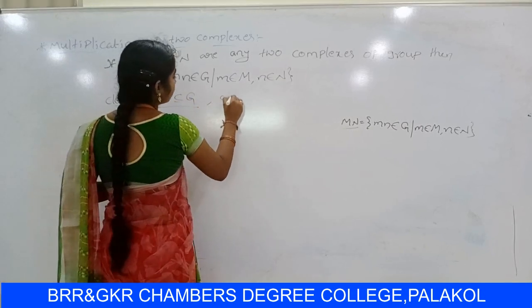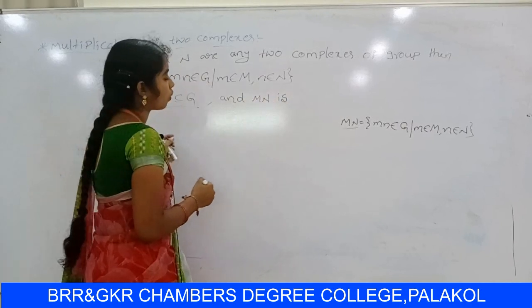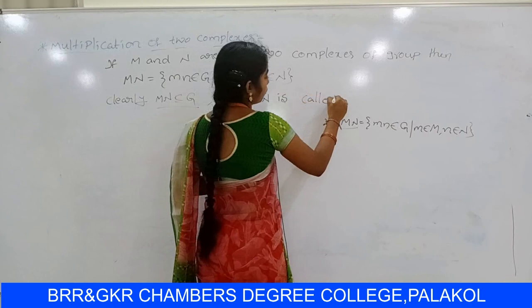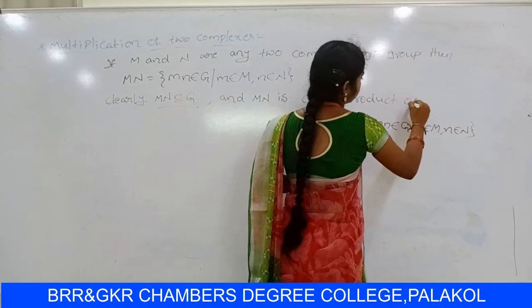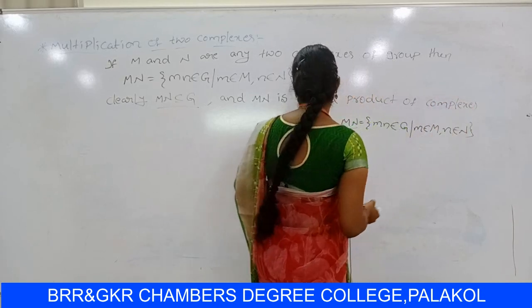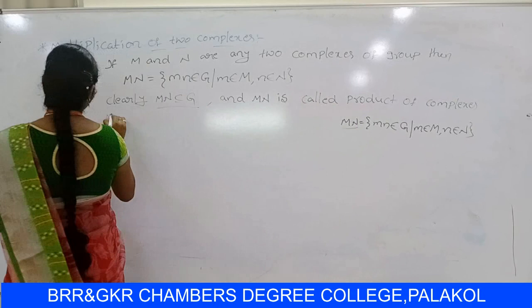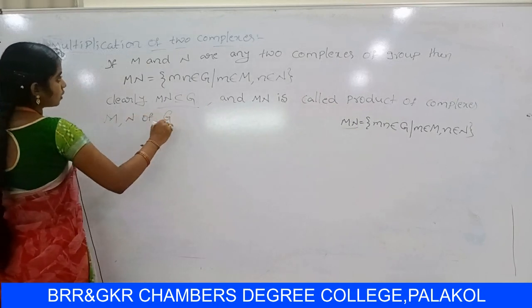And MN is called the product of complexes M, N of Z. So this is the definition.